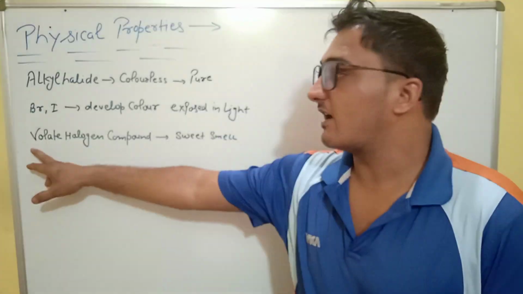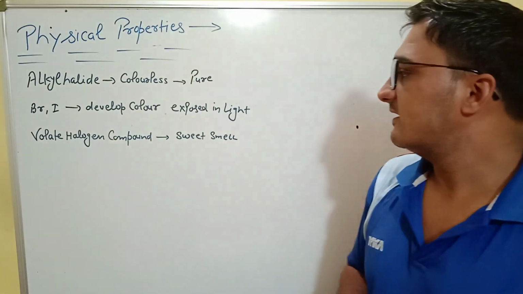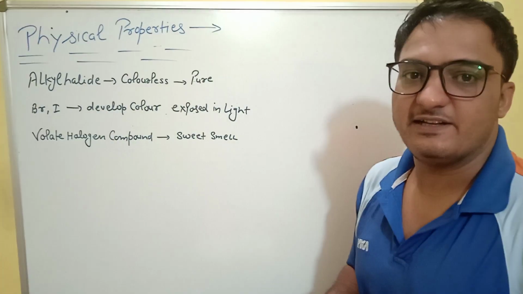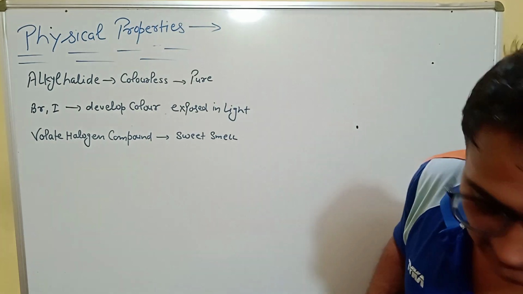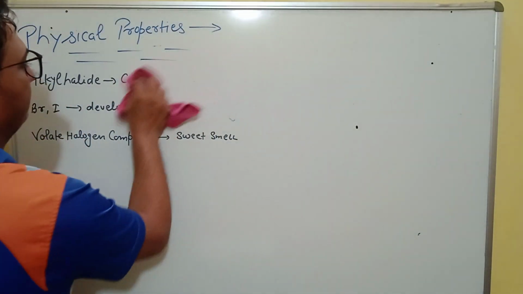Some alkyl halides or volatile halogen compounds are sweet in smell. And the second property we study is the boiling point.